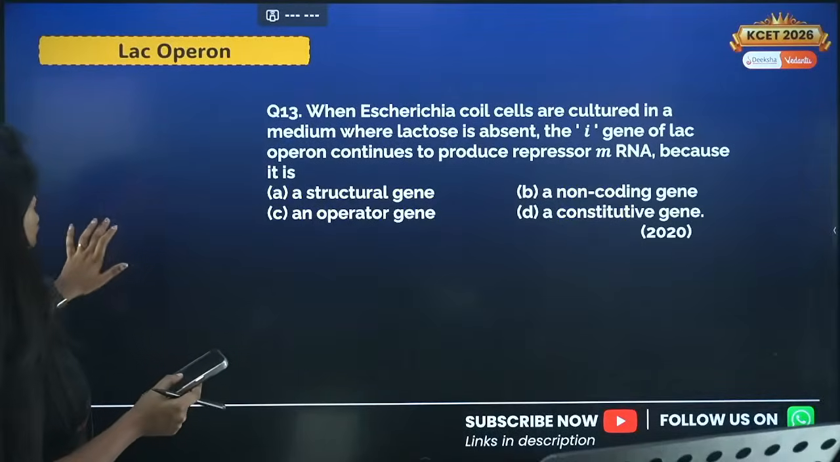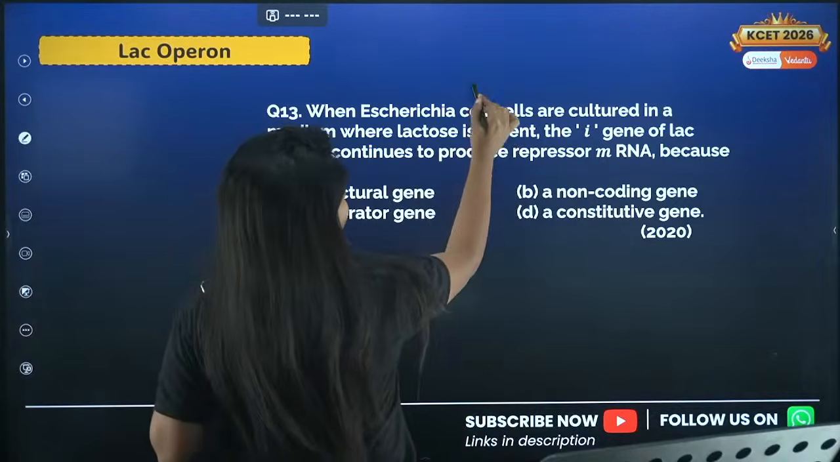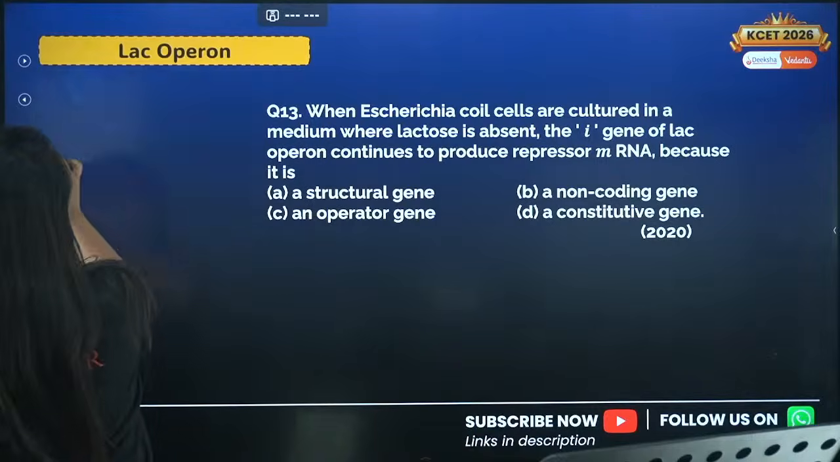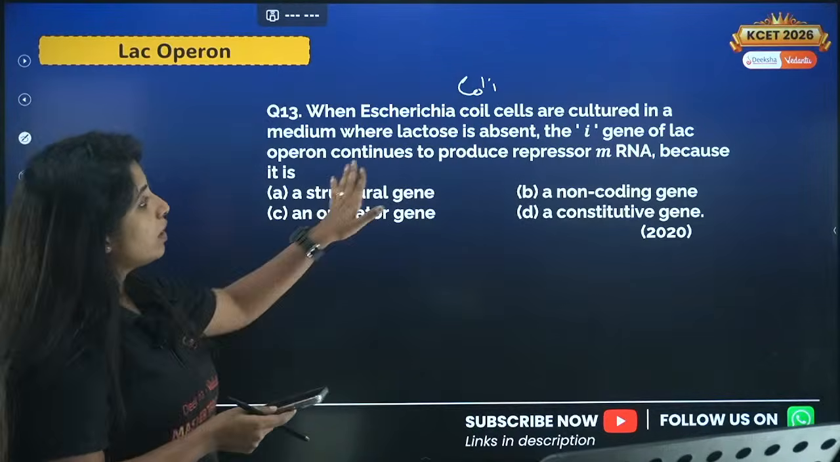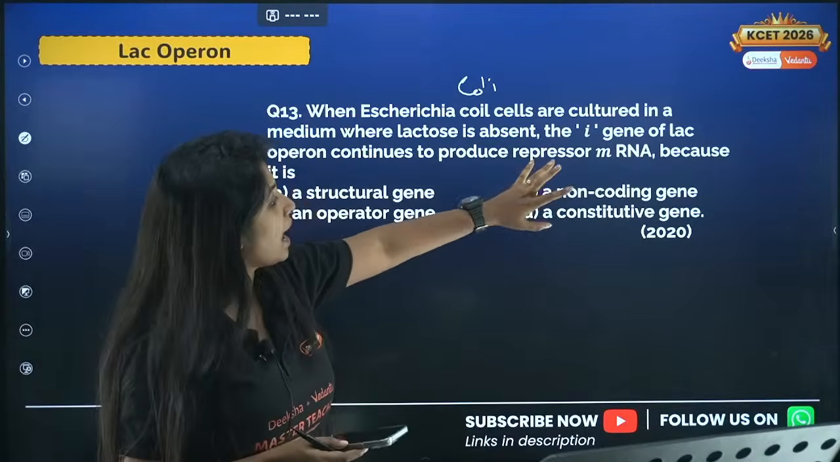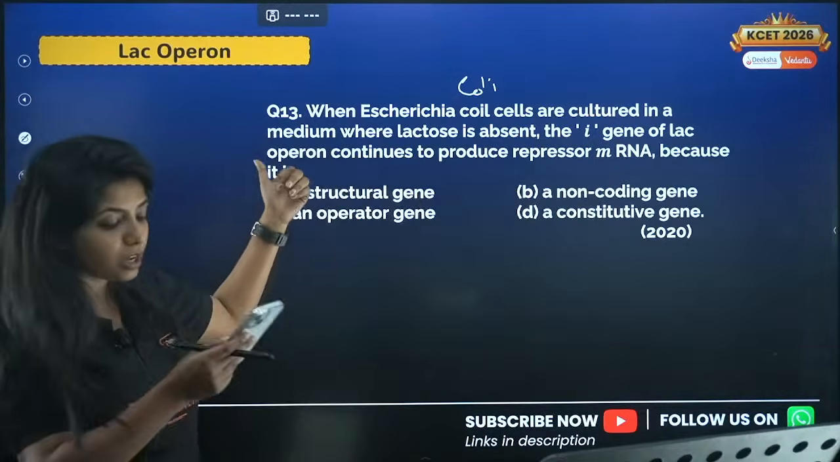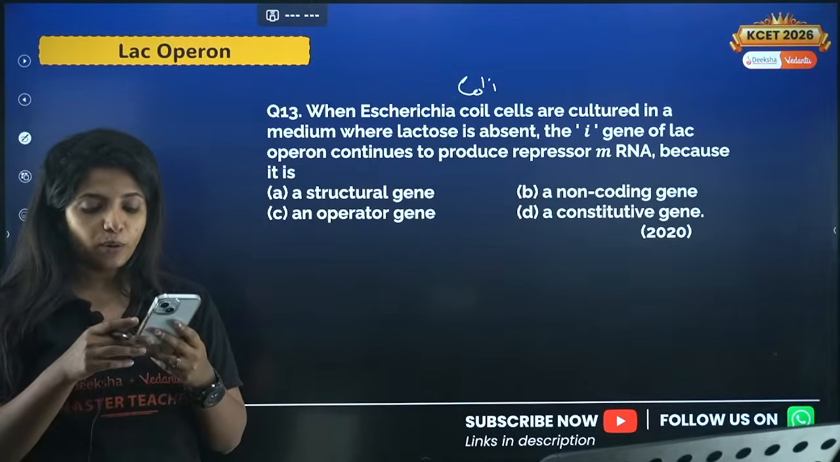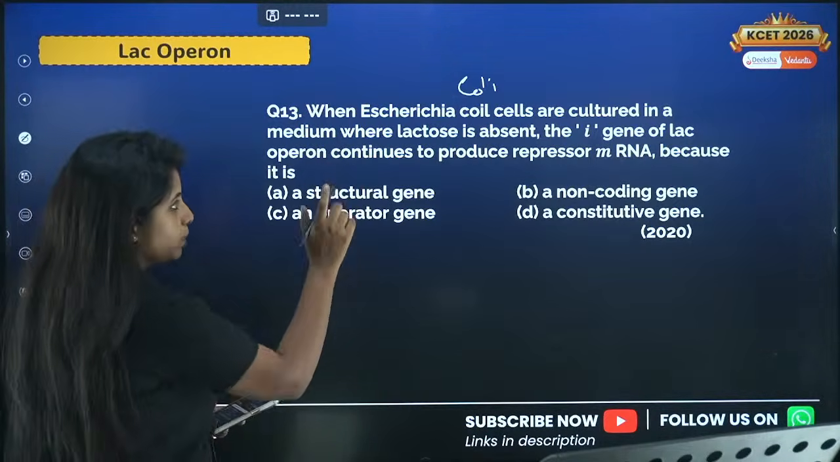Fine. Next question, question number 13. When Escherichia coli, it's not coil, it's coli, Escherichia coli cells are cultured in a medium where lactose is absent, the I gene of lac operon continues to produce repressor mRNA because, why is it so? Why does it continue to produce the repressor mRNA? So it is being asked.